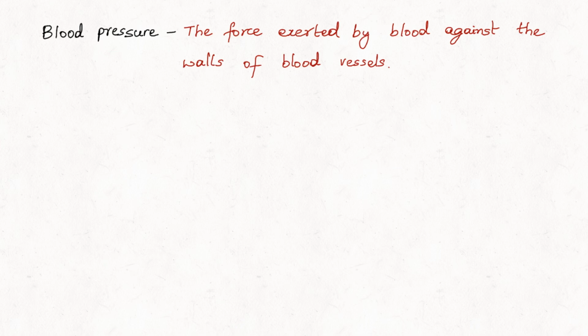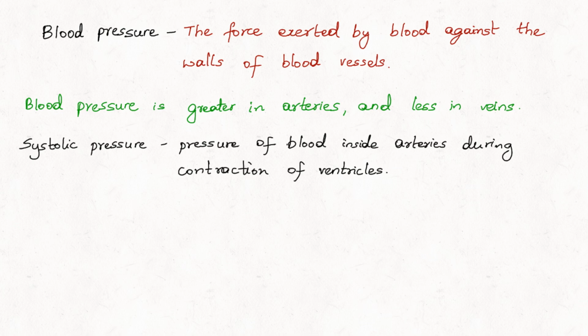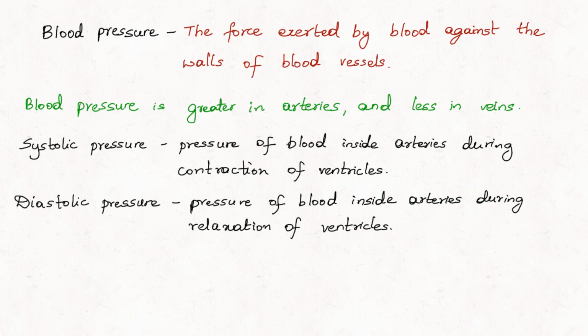This pressure is much greater in arteries, whereas less in veins. The pressure of blood inside the artery during the contraction of the ventricles is called systolic pressure, and the pressure in arteries during the relaxation of the ventricles is called diastolic pressure.